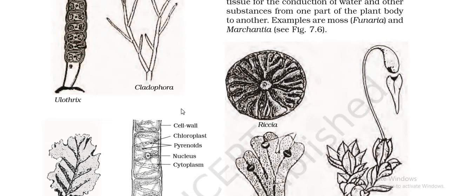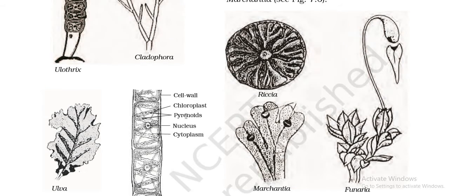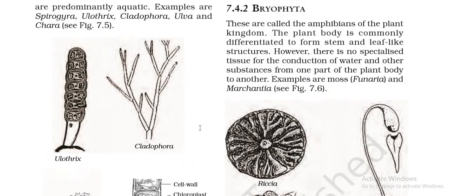From the word thallus, it's Thallophyta, and thallus is like an undifferentiated plant body. So the examples include Ulothrix, Cladophora, Ulva and Spirogyra, again written in italics, so they will have to be underlined. Right, again they are plants, so they will have chloroplast and they will be performing photosynthesis.